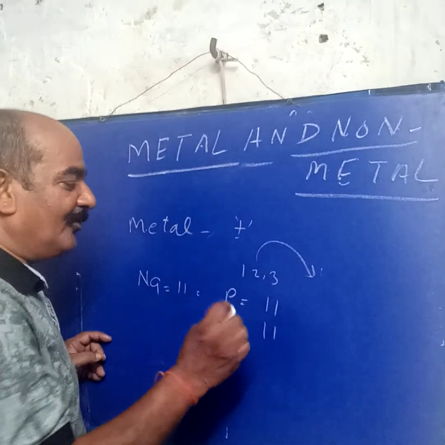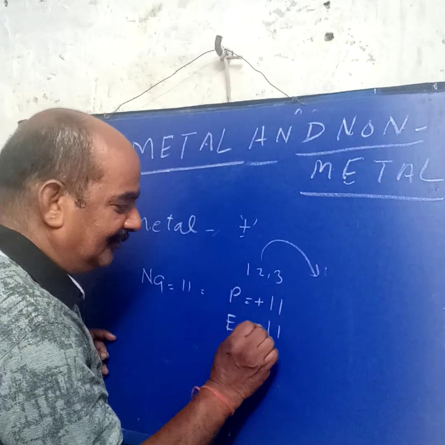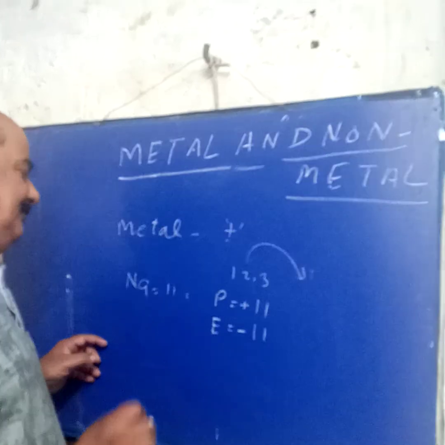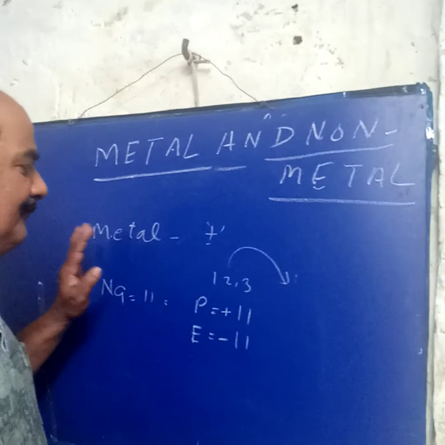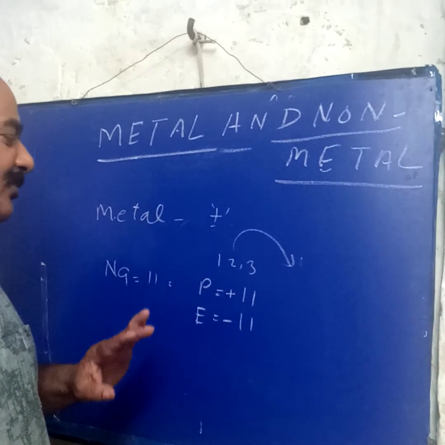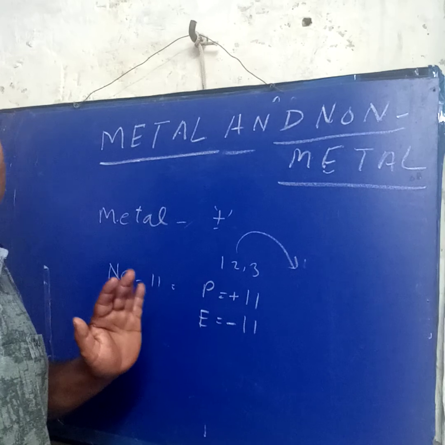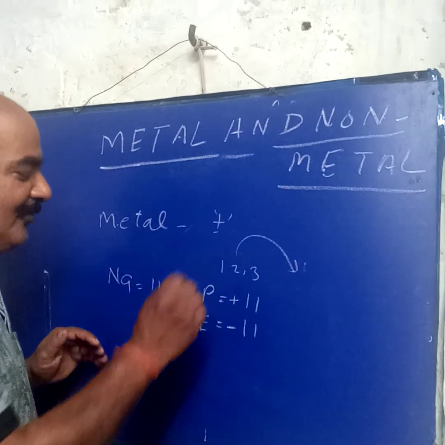What is the charge of the proton? Positive, and the charge of the electron is negative. All atoms contain the same number of protons and electrons. Due to this, all atoms are electrically neutral because the charges are the same. Mass is different, but charge is the same. Due to this property, now what happens?